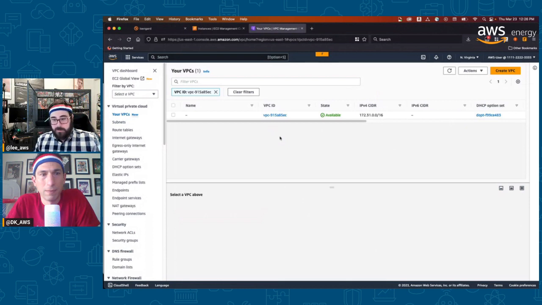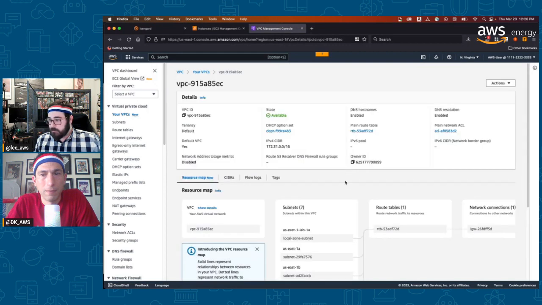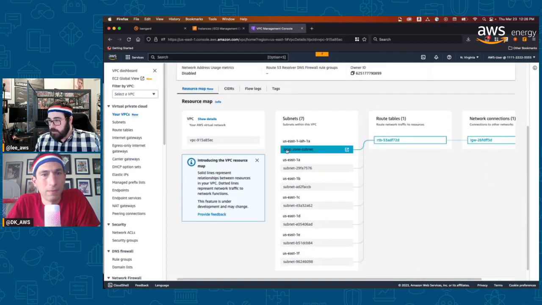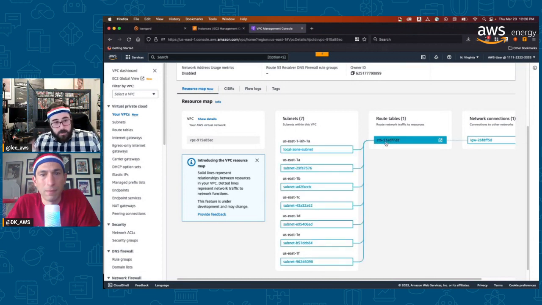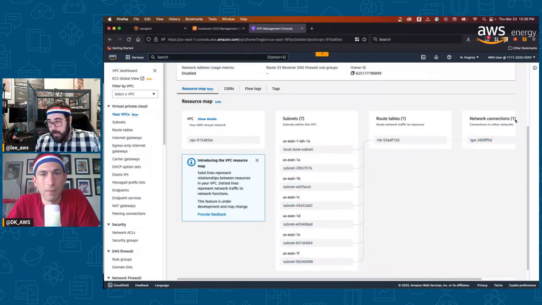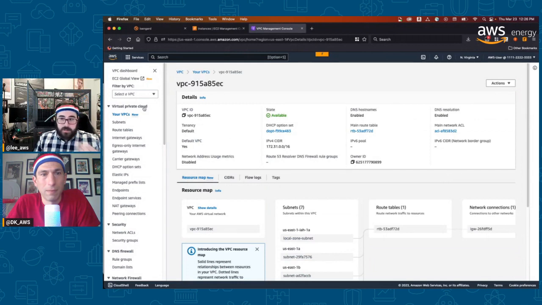If you follow this tutorial, you'll take this VPC and look inside at the subnets. You'll see that the subnets inside this region, because it's default, consist of what's available in US East, but then also the local zone. And that local zone has a route table. The route table is set up into an internet gateway. And that's really all it takes. Once you define the local zone as that subnet, it's now part of your VPC and it just works there.